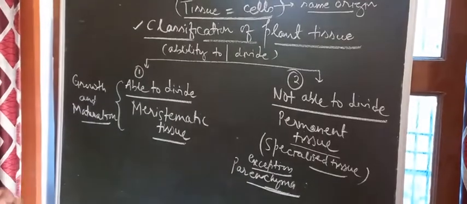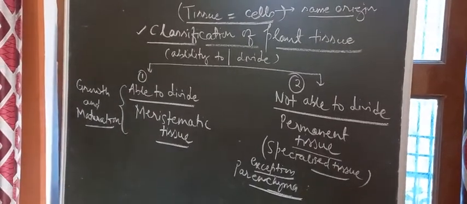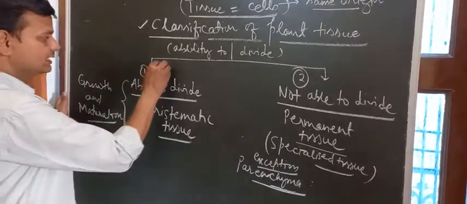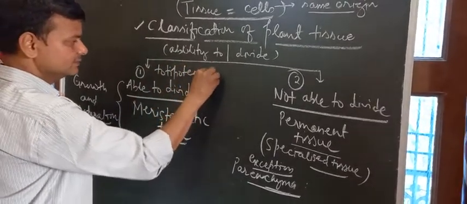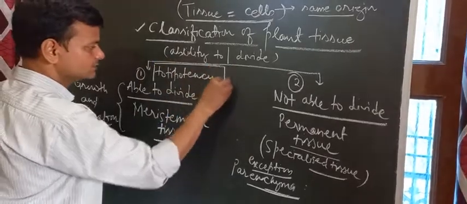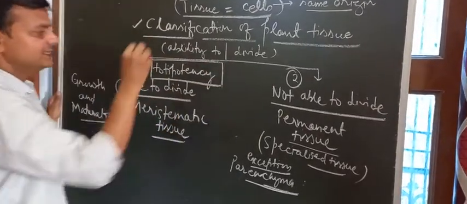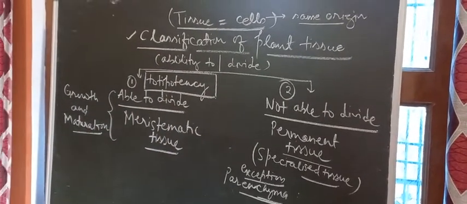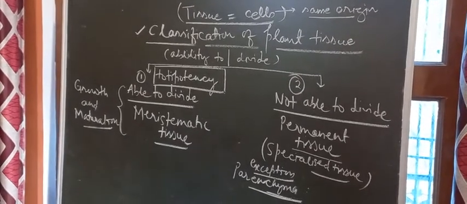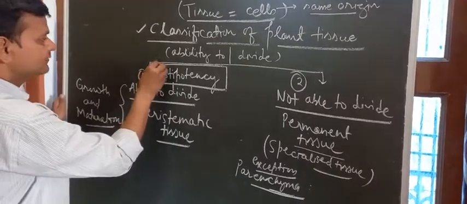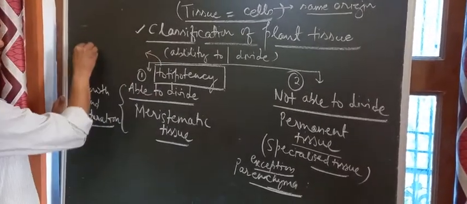The tissues which are able to divide are meristematic, and this ability is called totipotency. A very important term, this one, totipotency. Ability to divide is called totipotency, right? So this we have to mention here.